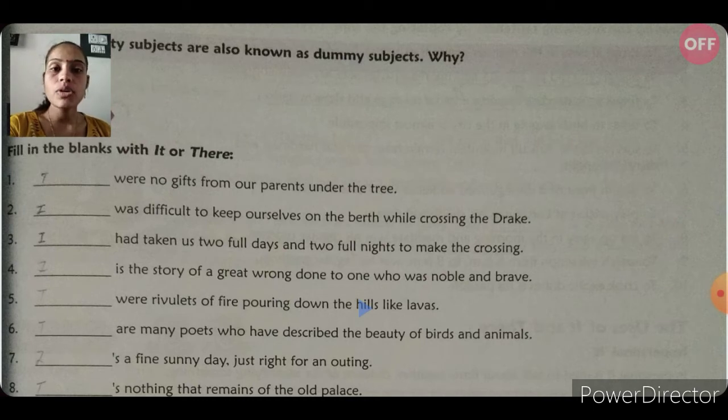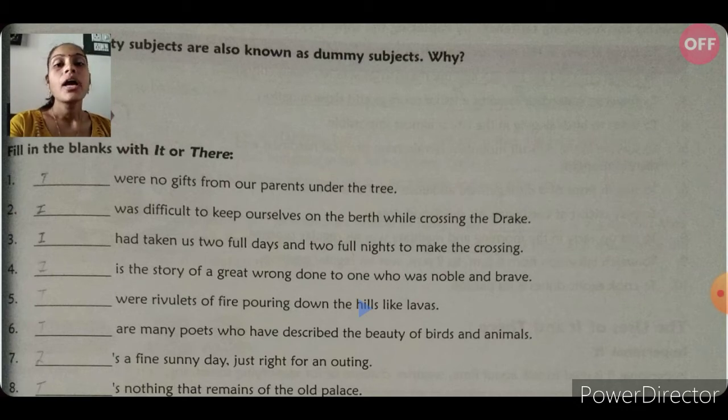Second one: dash was difficult to keep ourselves on the berth while crossing the track. It was difficult. There suggests some place and it suggests something. It was difficult to keep ourselves. Third sentence: It had taken us 2 full days and 2 full nights to make the crossing. Here we can use it.